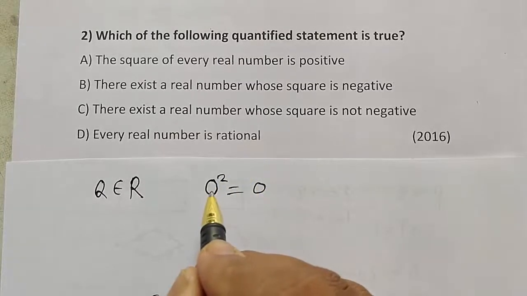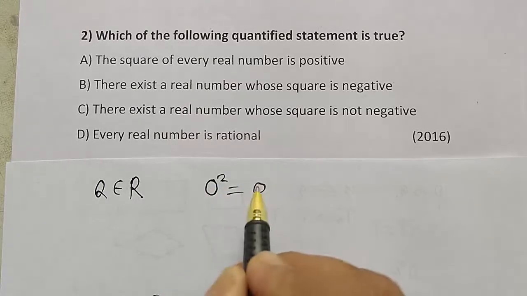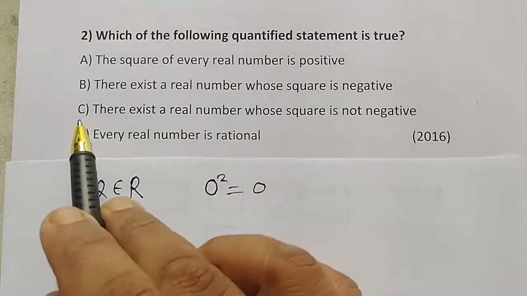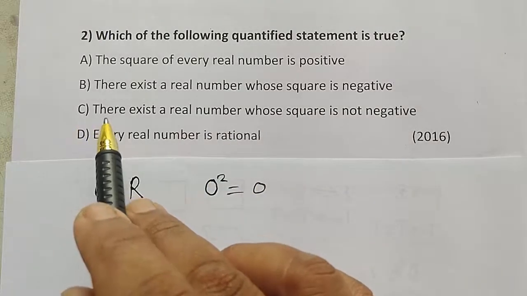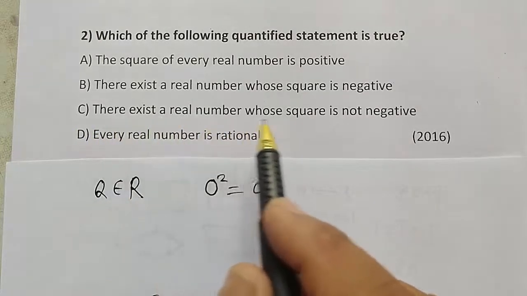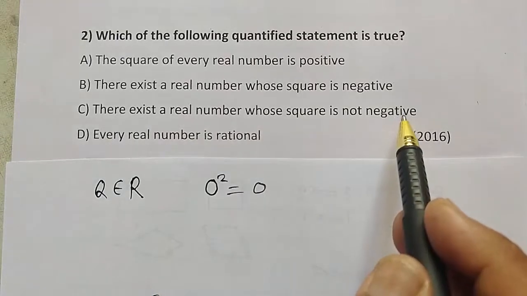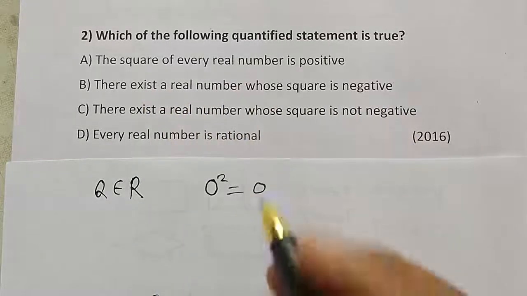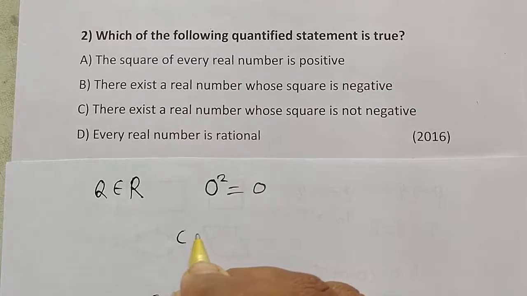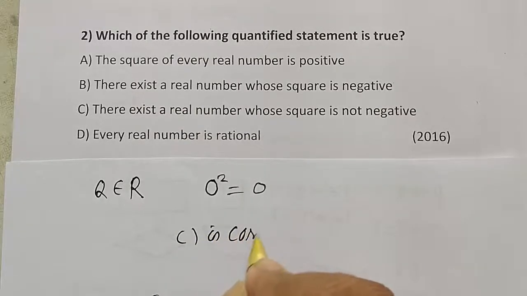We know that 0 is neither a positive real number nor a negative real number. It is neither positive nor negative. Therefore the option C is correct. There exists a real number whose square is not negative.